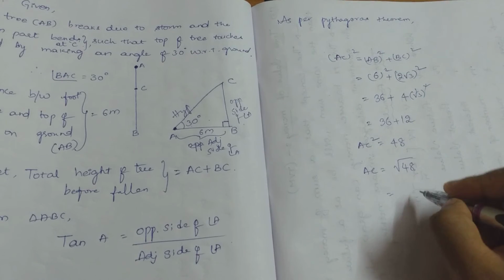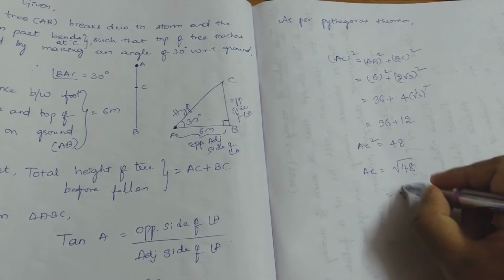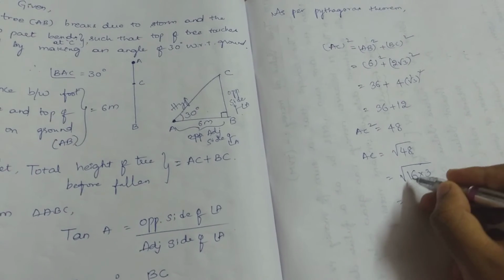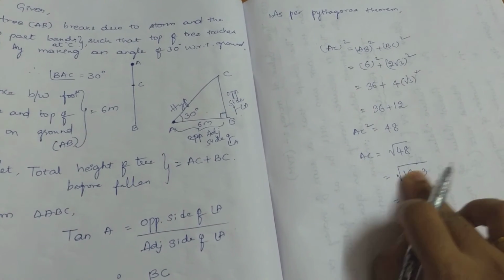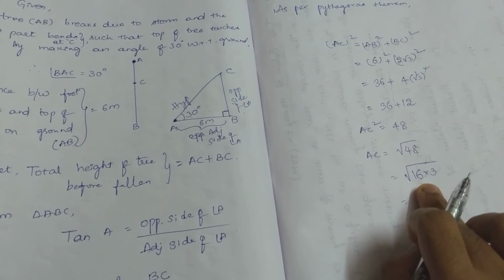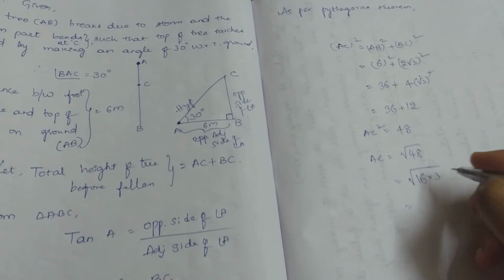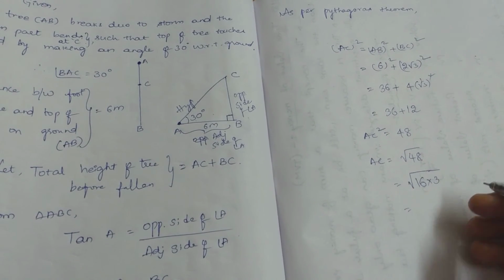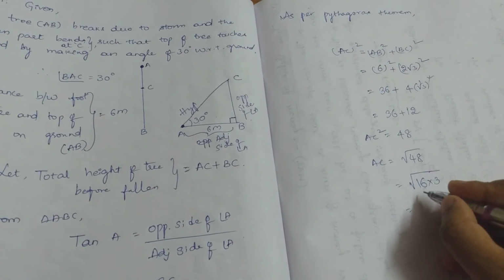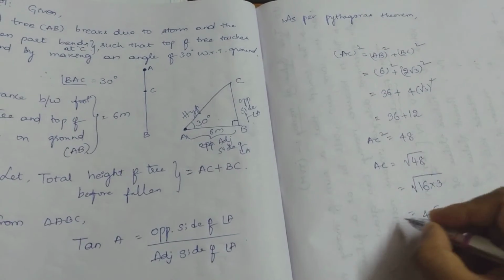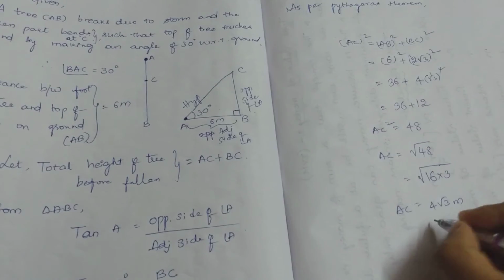So how can we write it? 16 3s are 48. Correct? Why am I writing 16? Because since it is under a square root, we have to find a factor that is a perfect square. So 16 is a perfect square, so I am writing it. You'll come to know this by experience only. When you keep on practicing problems, you'll get to know this easily. Square root of 16 into 3. So when it comes outside, it becomes 4 root 3. So AC value you got is 4 root 3 meters.